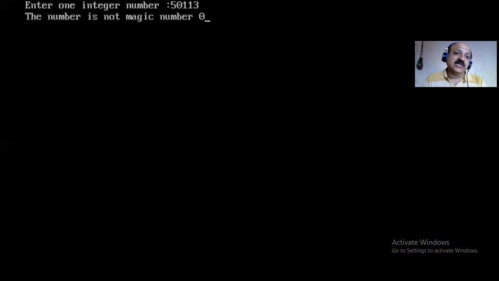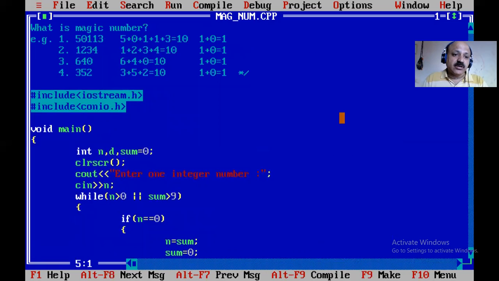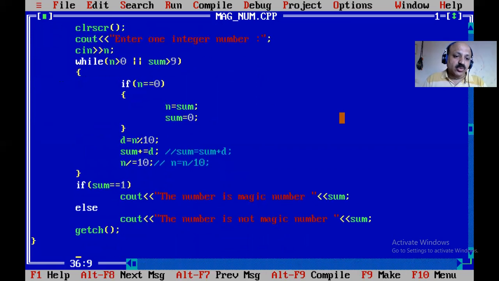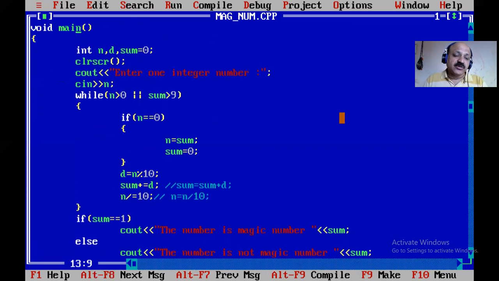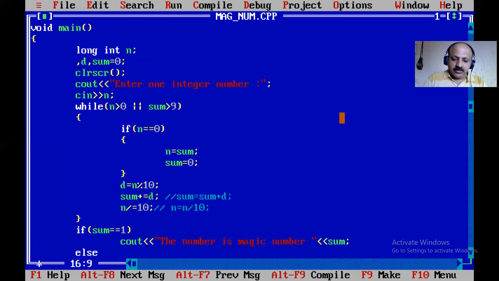But here we take, for example, 50113, and the output is 0. So what happened in this case? Here the range is short, because our integer range is positive 32,767, but our number 50,113 is bigger. So that is a range issue. So what to do? We take a higher range, because that is a range problem. So here we take long integer, and that is only required for our n variable.